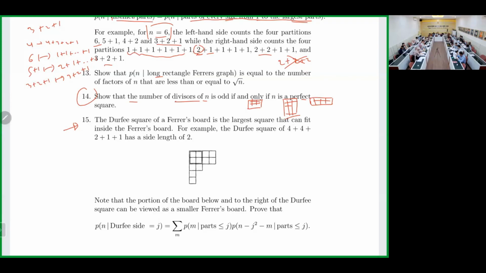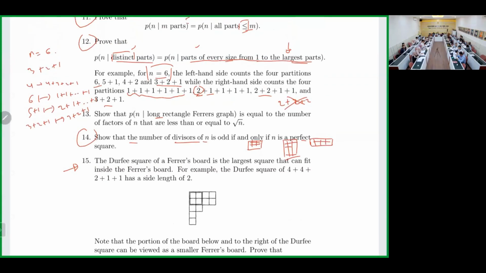How about 13? Show that p(n) into long rectangle Ferrers graph. So the long one should be something like this. This will be equal to the number of factors, right? It should be clear because when you have the rectangle, the area will be the length times the width. So it should be fine. And what is the height there? It should be less than or equal to the square root of n. Should be clear.